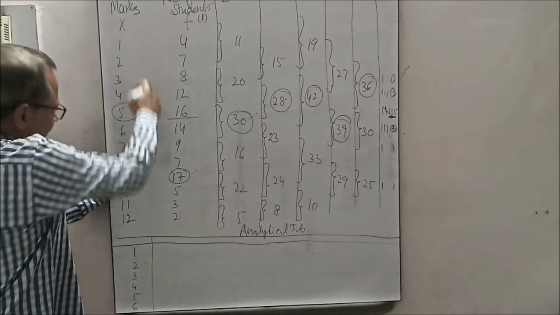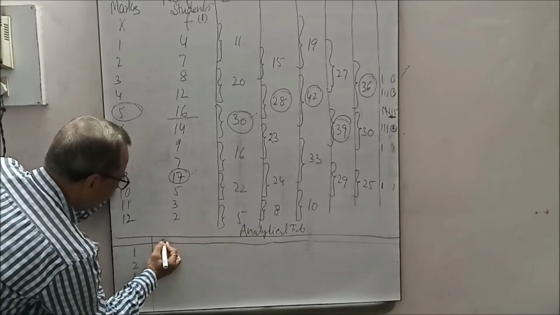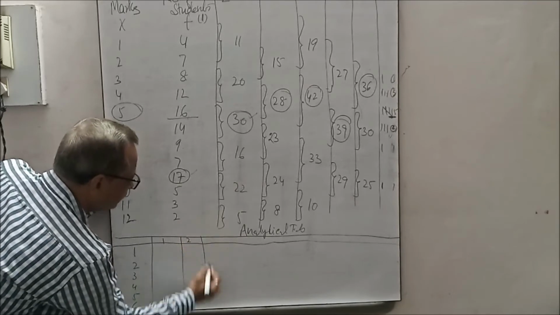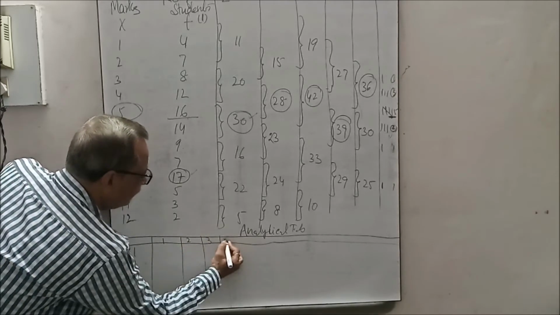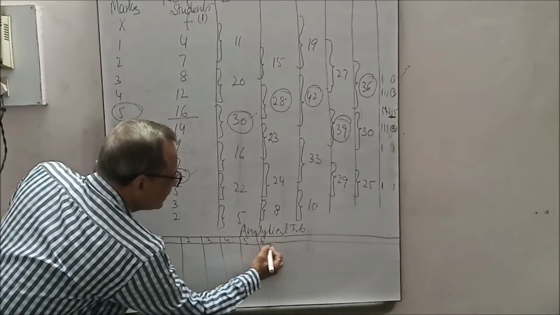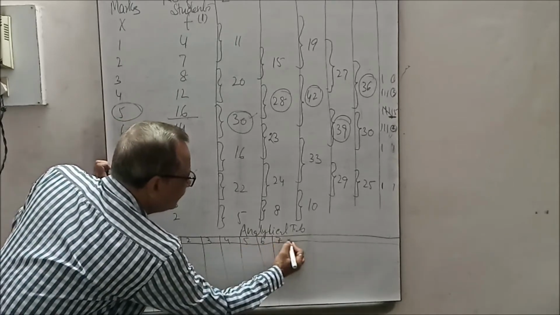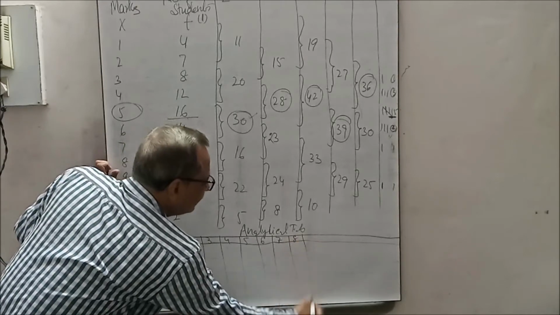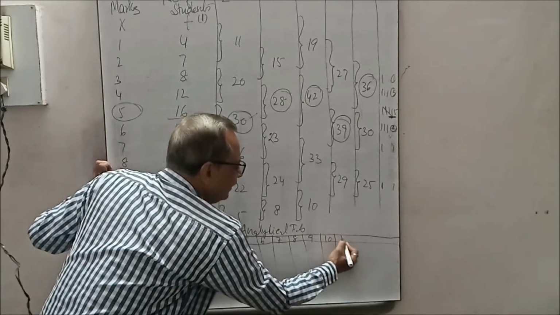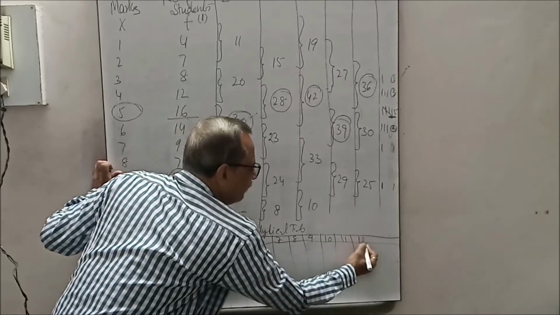And the items, 1, 2, 3, 4, 5, 6, 7, 8, 9, 10, 11, 12.